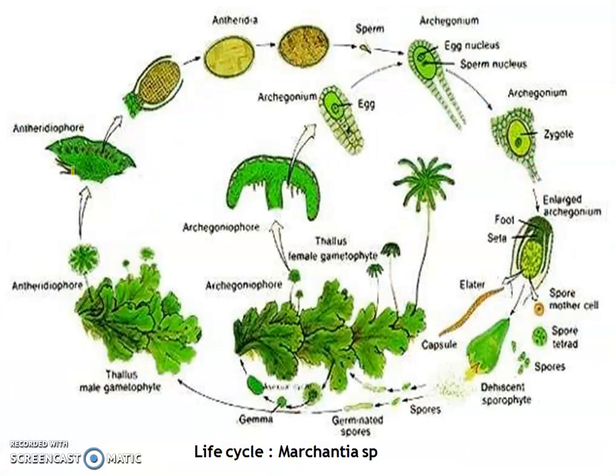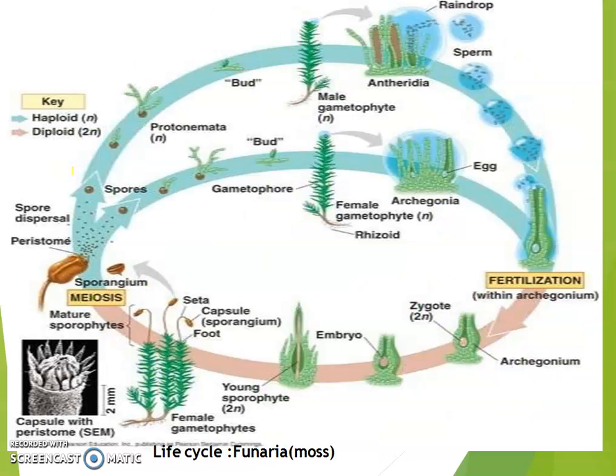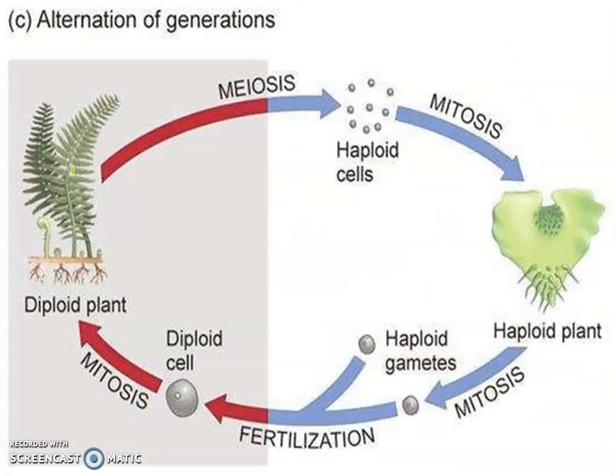Then coming to these, these are the life cycles of various types of bryophytes. This is a moss, the same type it is. This one is Marchantia, that is, you can say the liverworts. The one before was the alternation of generation, which I have explained to you: the diploid plant will produce spores. These spores will germinate to form the gametophyte. This gametophyte will bear gametes of two different types. They will fuse to form the zygote, and this zygote will again form the sporophyte.